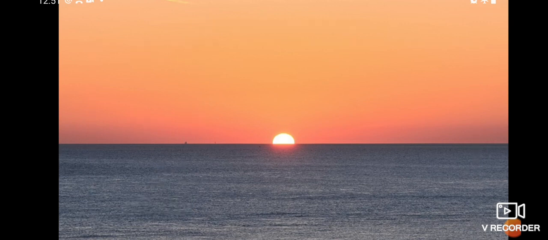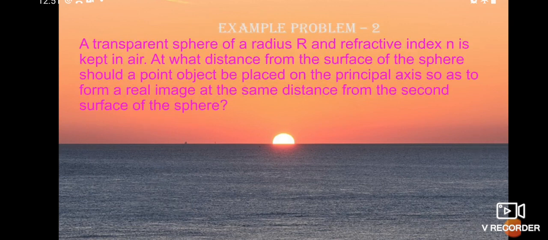Okay, so the next problem: a transparent sphere of radius r and refractive index n is kept in air. At what distance from the surface of the sphere should a point object be placed on the principal axis so as to form a real image at the same distance from the second surface of the sphere?